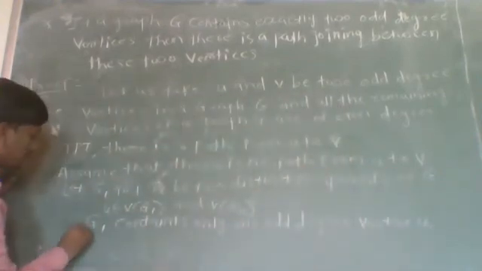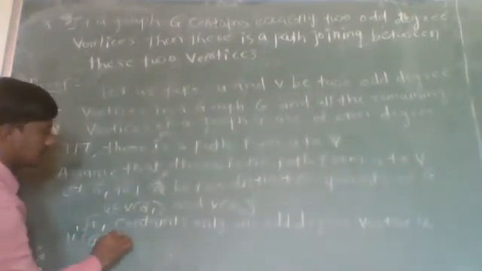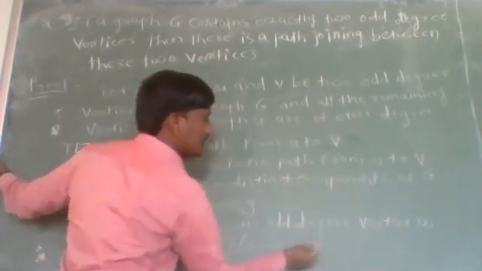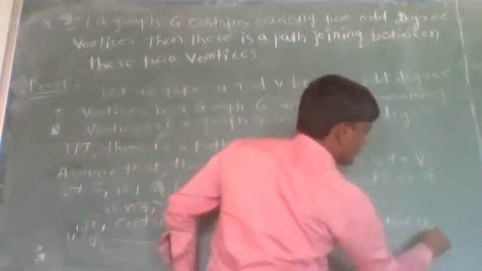Similarly, graph G2 contains exactly one odd degree vertex, which is v.